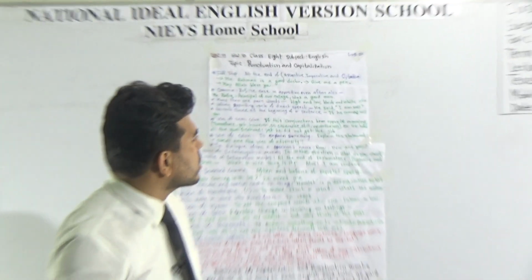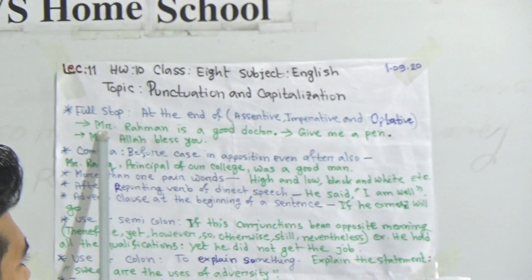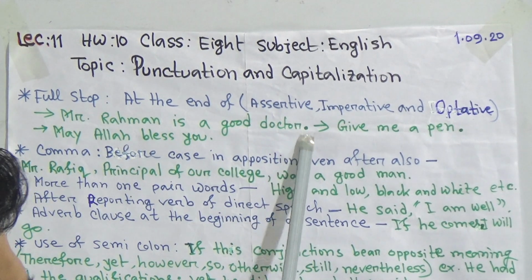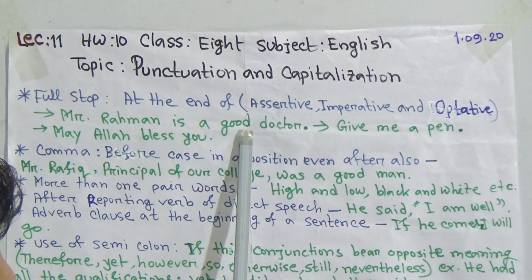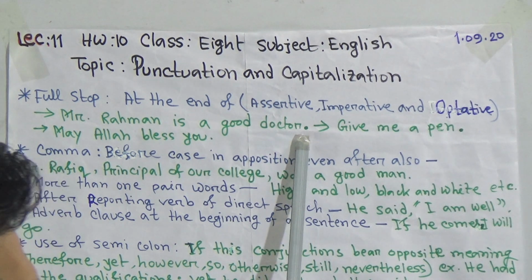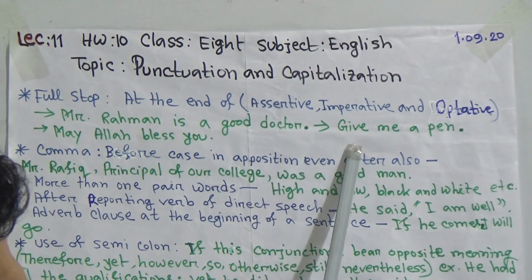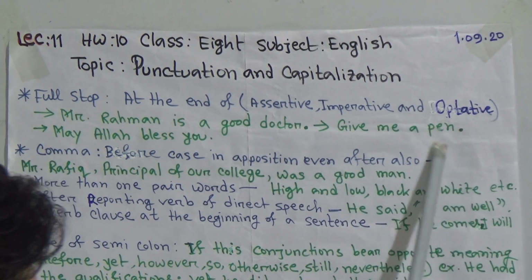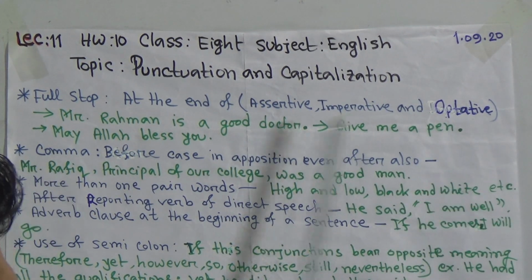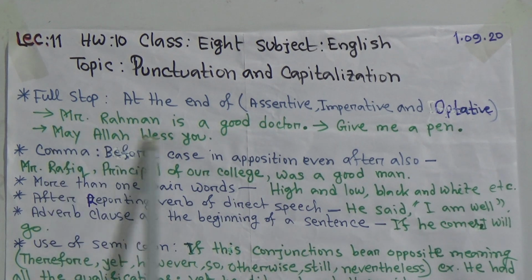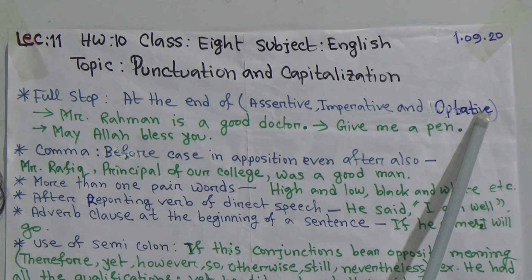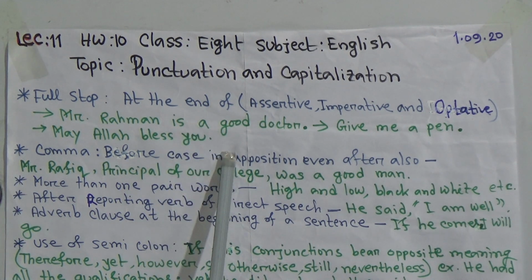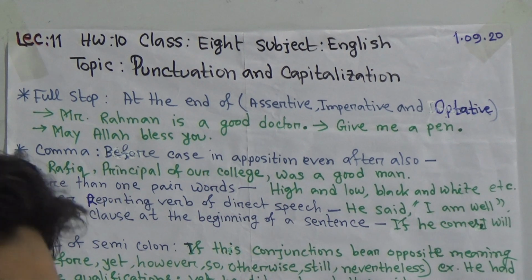Let's have an example. The first one is, Mr. Rahman is a good doctor. Here I used full stop because this is an assertive sentence. At the end of an assertive sentence, we must give full stop. Second one, give me a pen, is our imperative sentence. At the end of this sentence, we must use full stop. Last one is, may Allah bless you, is our optative sentence, and we also use full stop at the end of an optative sentence.